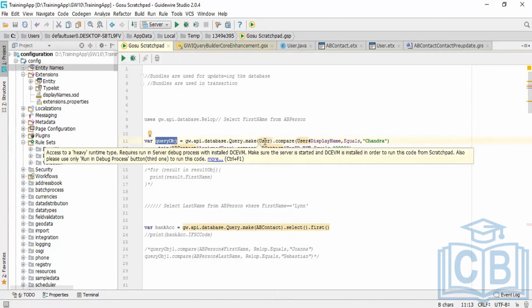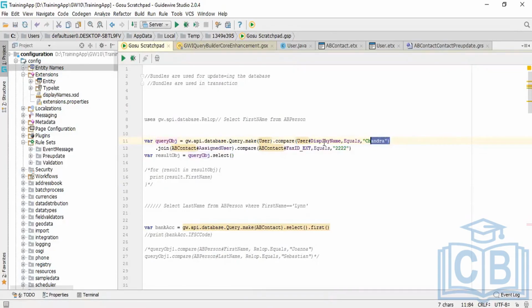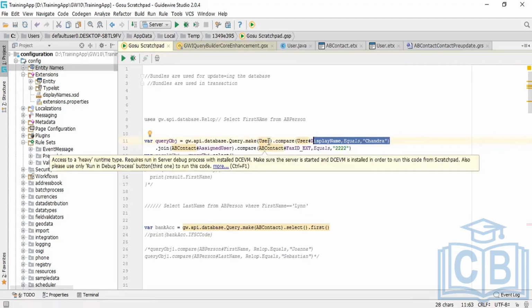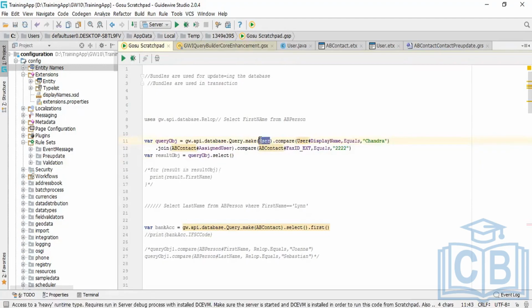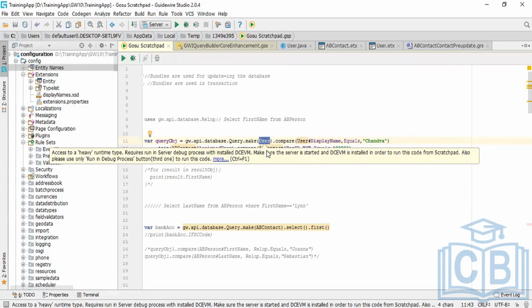I'm just directly querying the user entity, and in the user entity I have this field display name. Based on that, I'm filtering only those rows which are named Chandra, and it will return me the object of the user entity. But I want the corresponding related objects of the AV contact entity because I have a foreign key relationship, right?